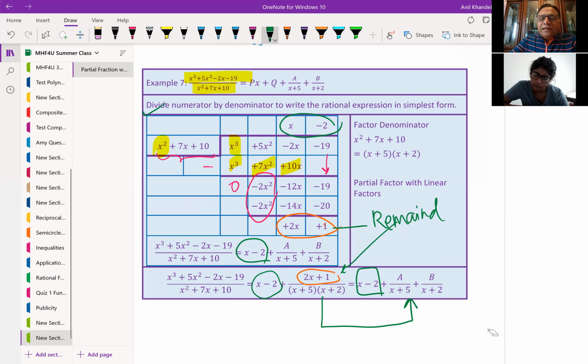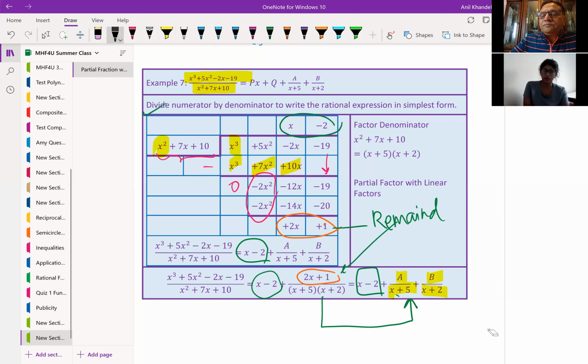Now again, we have 2x plus 1 divided by x plus 5 times x plus 2. The two factors are x plus 5 and x plus 2, so they will have a constant term in the numerator, 1 degree lower. Linear, 1 degree lower, is a constant. So A and B will now be constants. Now, how will you do it? What should be your next step? Can you tell me, please?